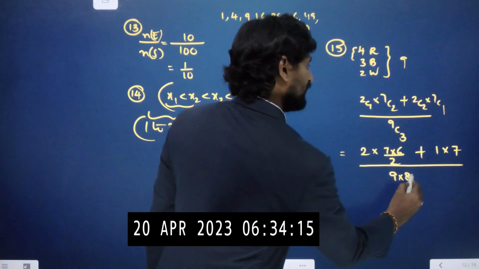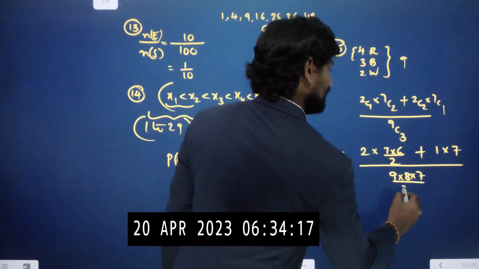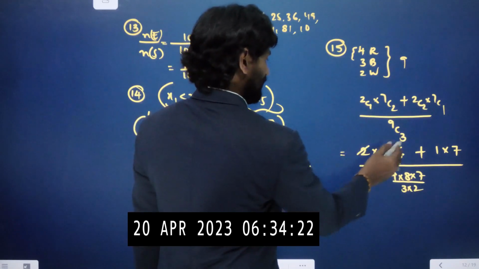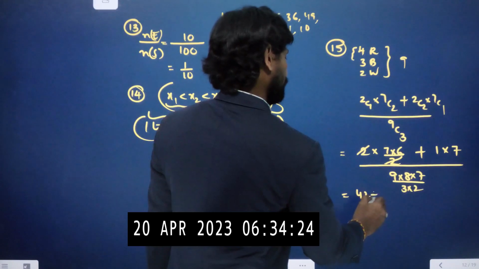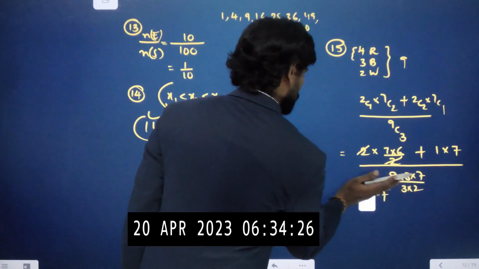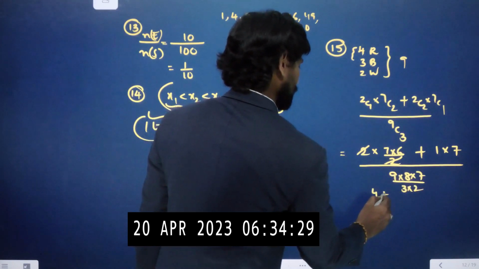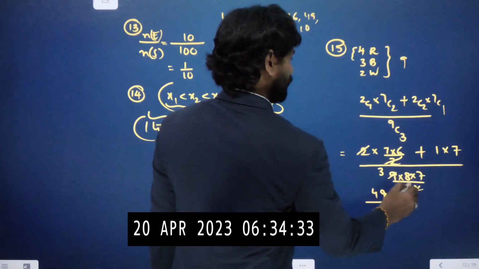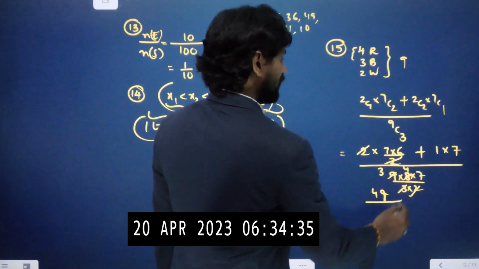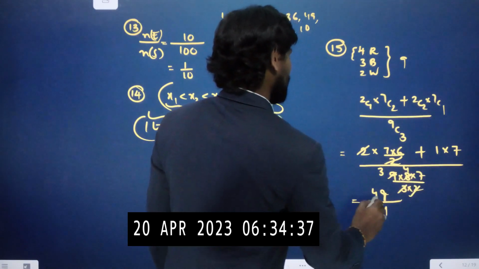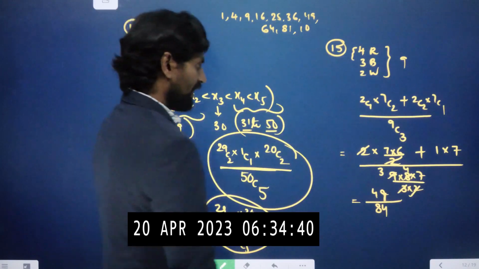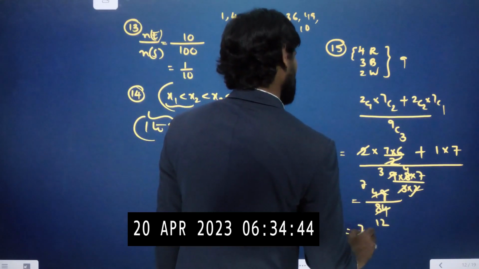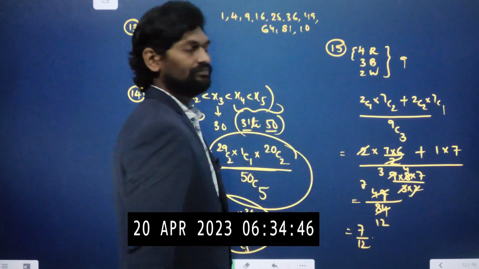9 into 8 into 7 by 3 into 2 into 1. After cancellation, 7 6s are 42 plus 7, 49. So numerator is 49. By denominator: 3 table here 3 times, 2 table here 4 times, 3 4s are 12, 12 7s are 84. So 49 by 84. Both can be cancelled by 7 again. 7 7s are 49, 7 12s are 84. 7 by 12 is our required answer.